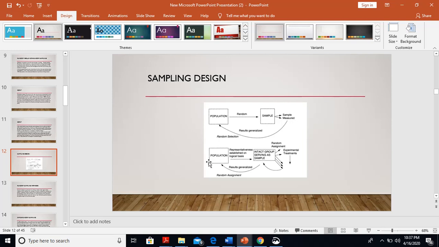The second example is that we define the population and we have no chance to select the sample randomly. We use intact groups, but the assignment will be treated to these groups randomly, so results can be generalized to the population.